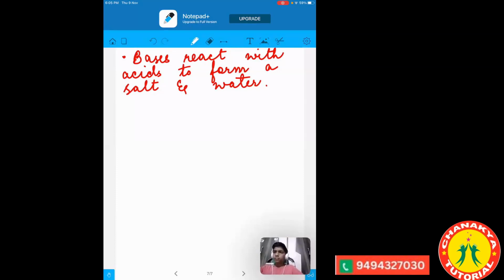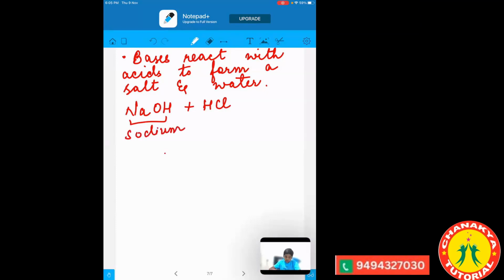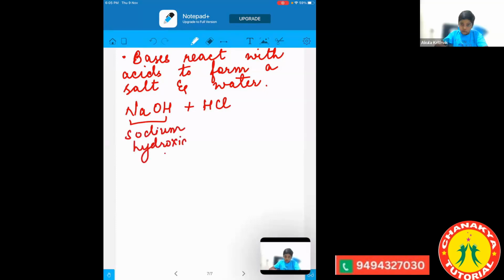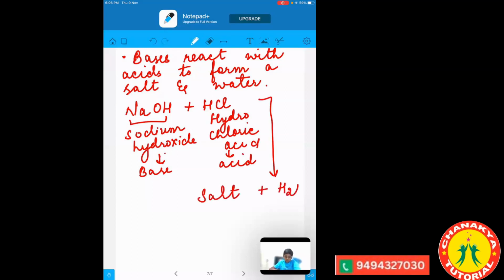Now let's see one or two examples. Suppose we have NaOH plus HCl. What is NaOH here? Sodium hydroxide. What is HCl? Hydrochloric acid. Now, we know sodium hydroxide is a base, and we have said that when a base reacts with an acid, here we have the acid. Now these two react together, and what should they form? They should form salt and water.